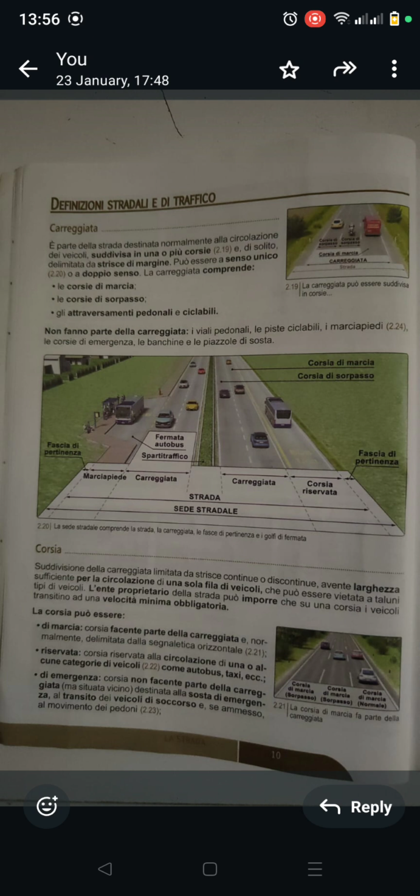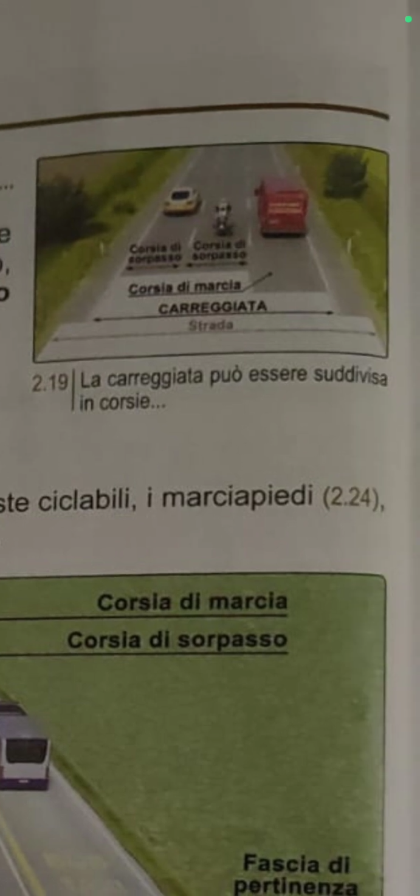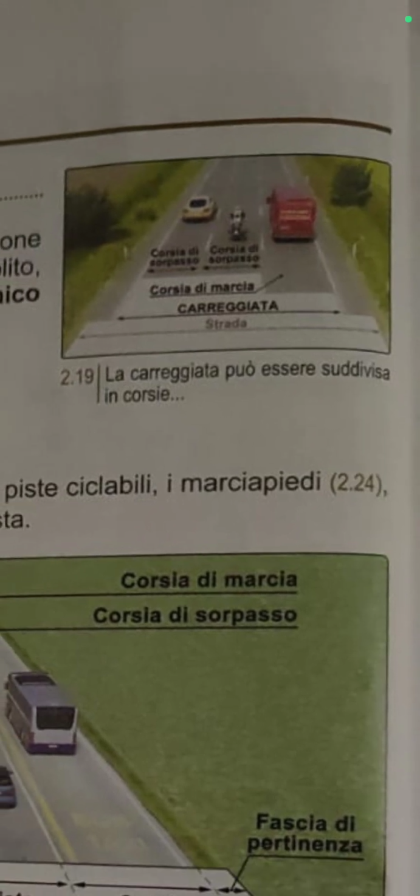So let's continue. Let's see this picture and see how the carreggiata works. So look at the carreggiata here. From this arrow from the right to the left is the carreggiata. La carreggiata può essere suddivisa in corsie. So when they say that, they are saying the carriageway can be divided into lanes.